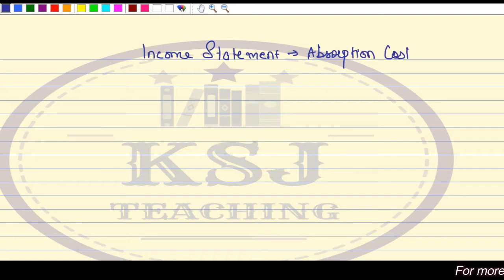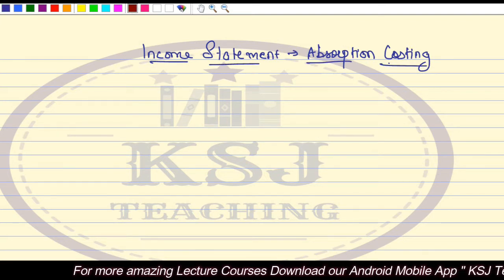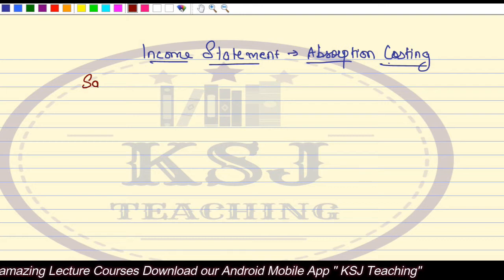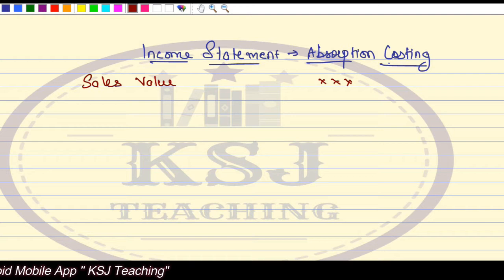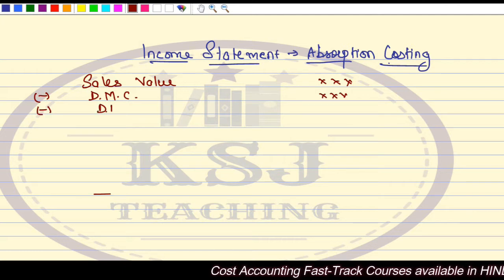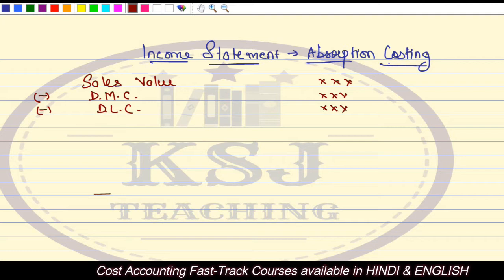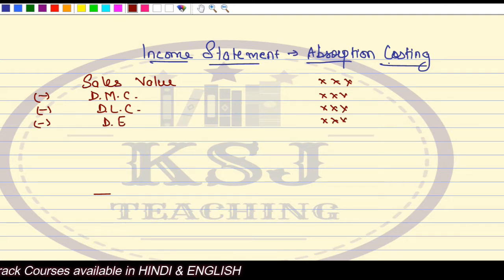When we talk about the income statement, we'll start with the income, right? What is your income, sir? Your income is your sales. So we'll start with sales value. From sales value, you will reduce all your expenses. That is direct material cost you will reduce. You will reduce your direct labor cost. You will reduce your direct expenses. You will reduce factory overheads.